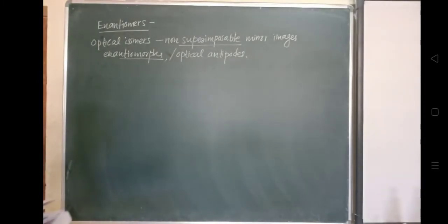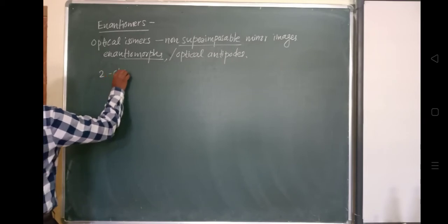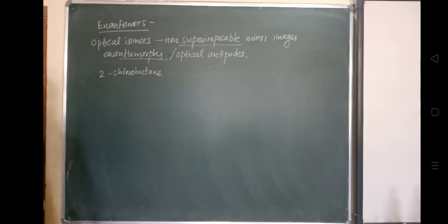If we take the example of 2-chlorobutane, which we saw yesterday, it exists as a pair of enantiomers.